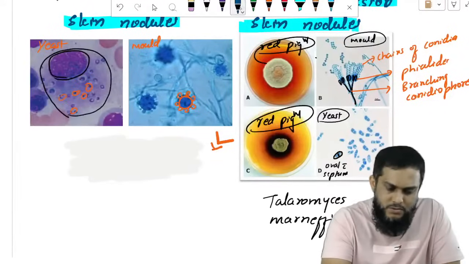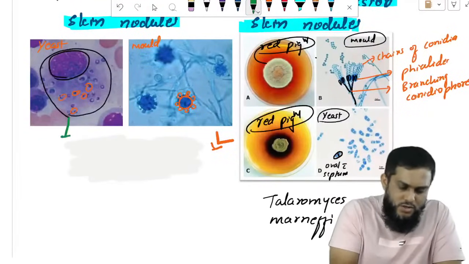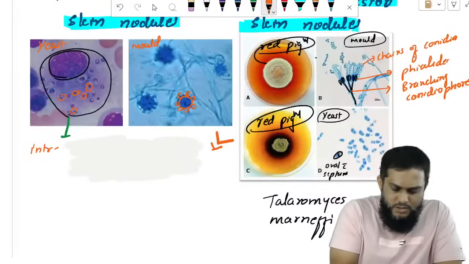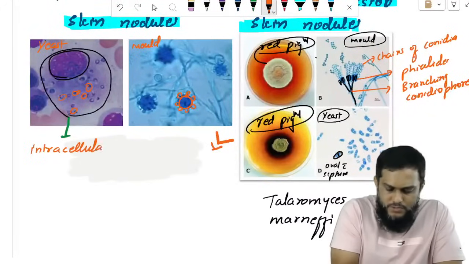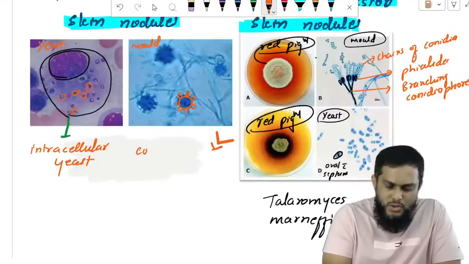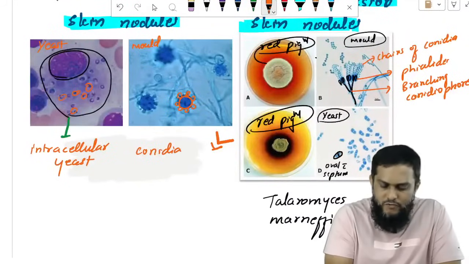I will mention here: intracellular yeast, that is, yeast within the cell. Conidia with tubercles.